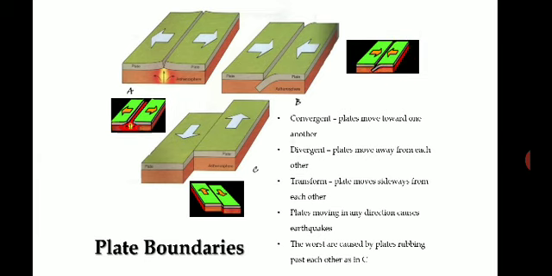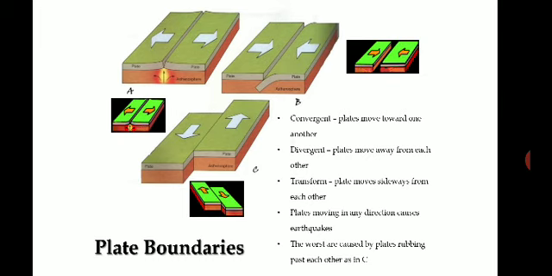So there are 3 types of movements or plate boundaries you can see here: convergent, divergent, and transform plate boundaries, which are continuously active below the earth. So what happens in a convergent boundary? The two plates move towards one another, that is called convergent, okay.